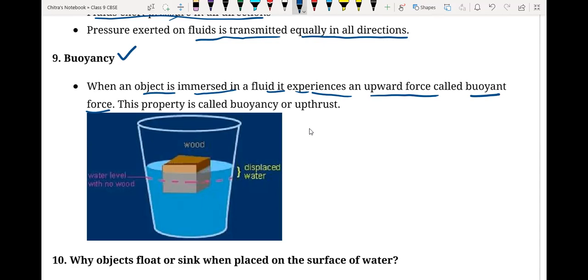This property is called buoyancy or upthrust, and due to upthrust, cruise ships and yachts can float easily on water.